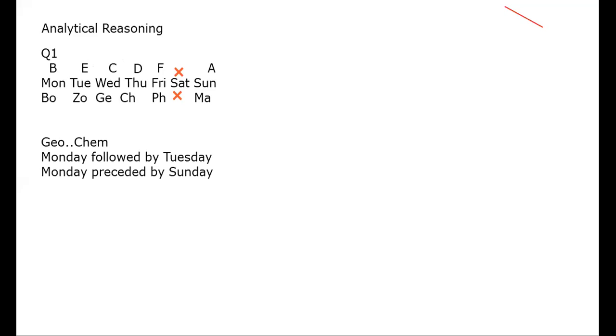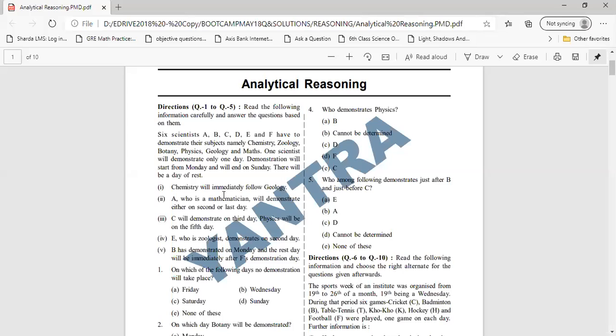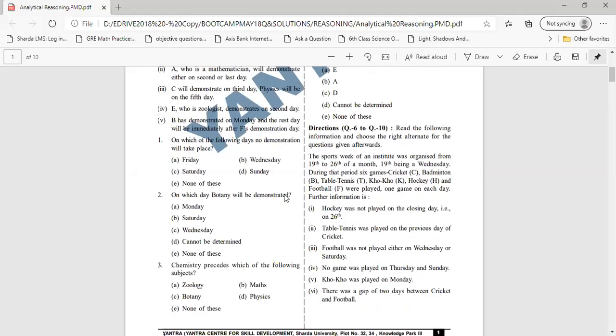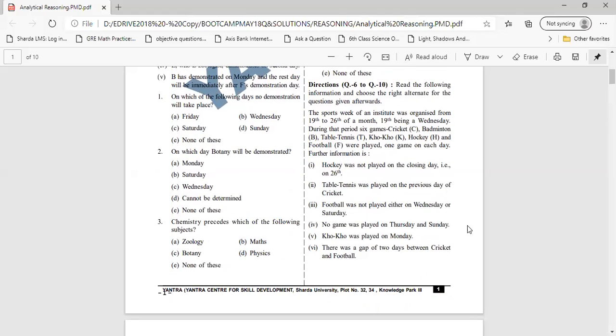So it means, once you are able to frame the logical sequence, you can easily solve these 5 questions. And generally we get 1 minute to solve each question. So there are 5 minutes, and if you make this diagram in 2 or 3 minutes, then you can easily solve these questions. Okay, let's move on to the next question. Questions number 6 to 10.